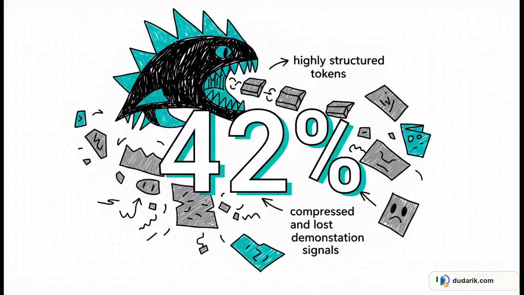And the fallout from that statistic is an absolutely astounding 42%. Because highly structured tokens so aggressively monopolize the context window, up to 42% of your demonstration signals are compressed and just completely lost. And the crazy part, this happens regardless of whether those injected triples are perfectly relevant to your prompt or just pure noise. Your model is literally starving your few-shot examples of attention because it gets way too distracted by the shiny, repetitive structure of the data you just retrieved.